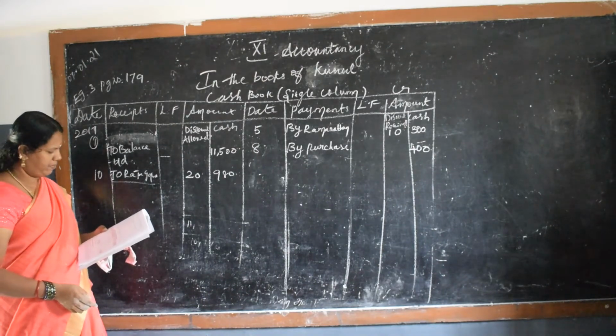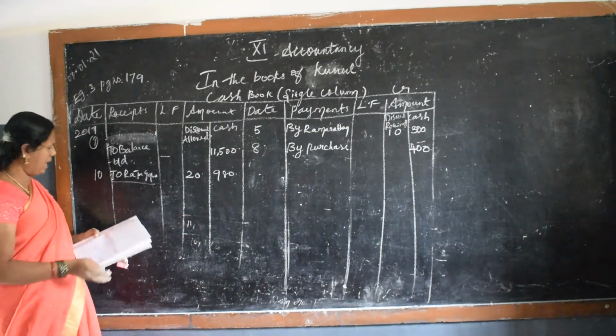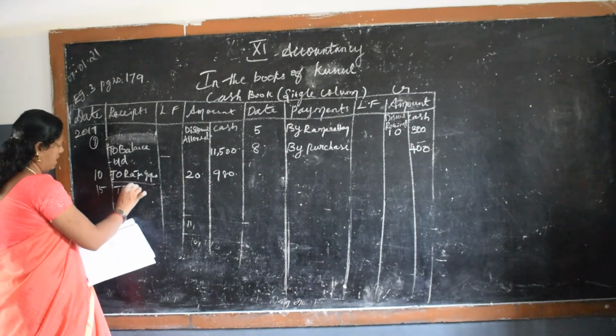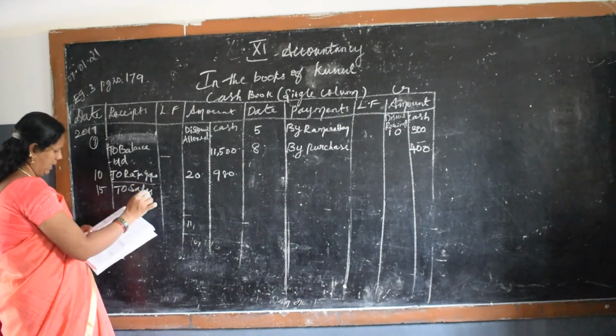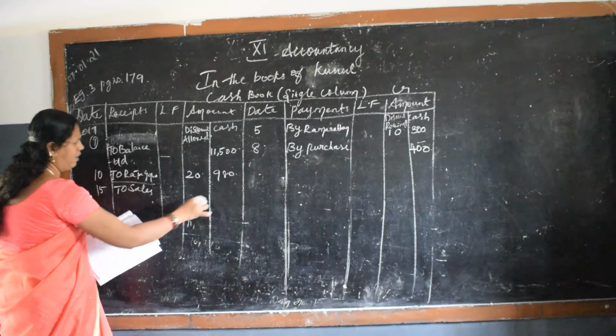Okay. Then sold goods for cash. We can write on 15th entry, to sales. Cash to sales. So we are writing in the journal of cash book. So you can write 400.